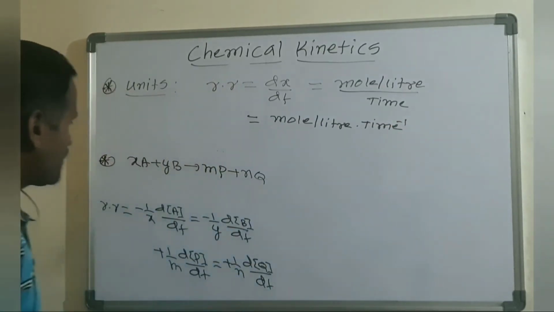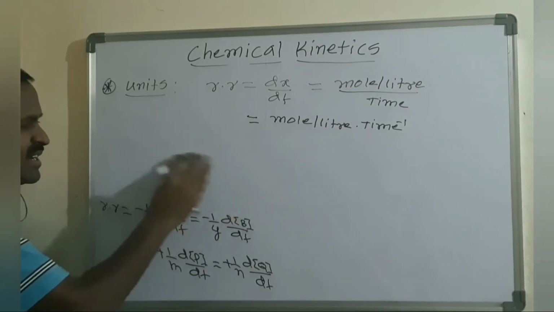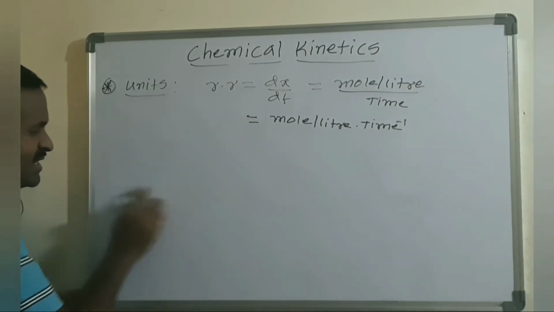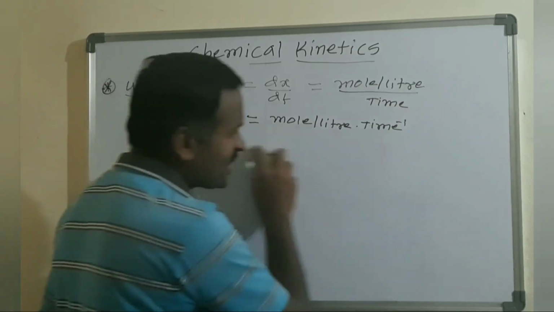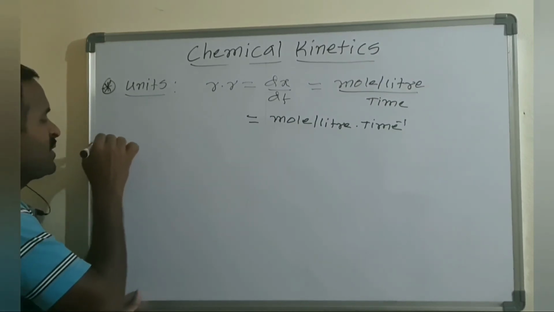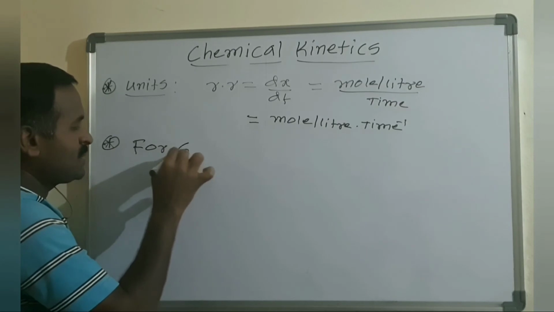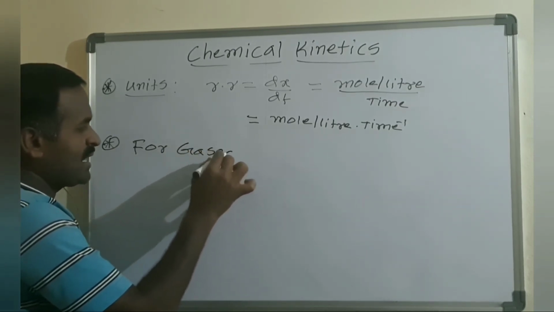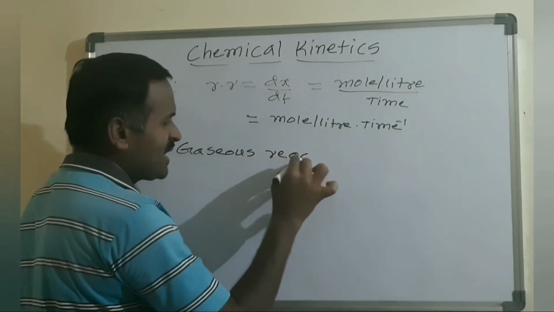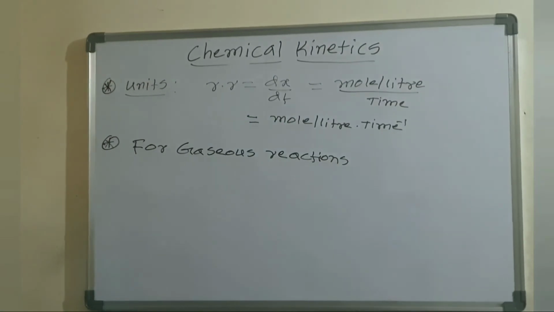Okay, so this is for the simple molar concentration that can be used only for solutions. If gaseous reactants and products are involved in the reaction, for gaseous reactions, as we all know, you can take the PV equals nRT equation.